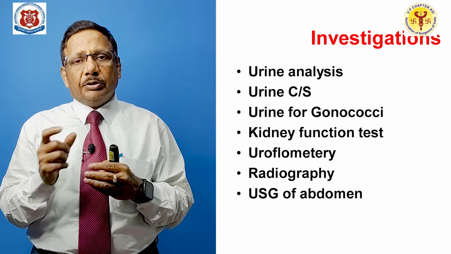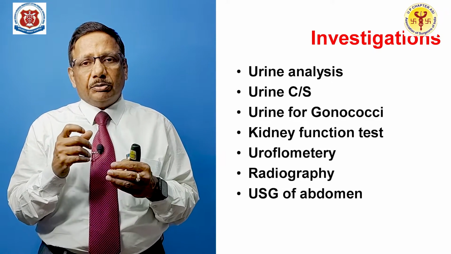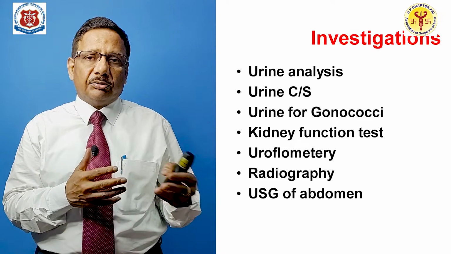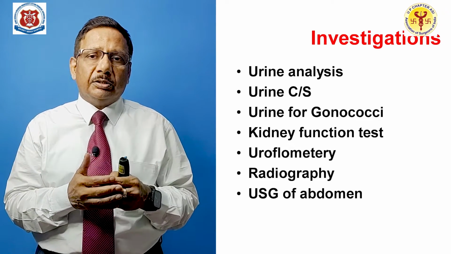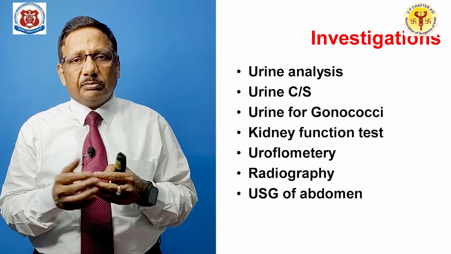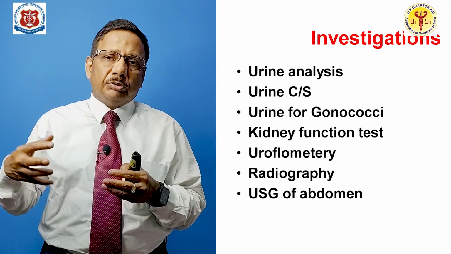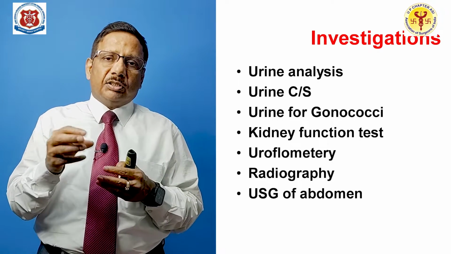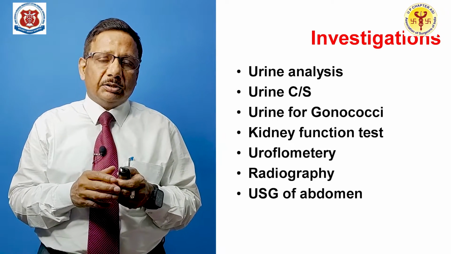Then you need to do radiography. That means you need to either do an X-ray after pushing the dye, that is what is known as retrograde urethrography or the voiding urethrography, or you need to do an ultrasound of the abdomen to know the effect of the disease, as well as an ultrasound of the penis for the stricture of the urethra.